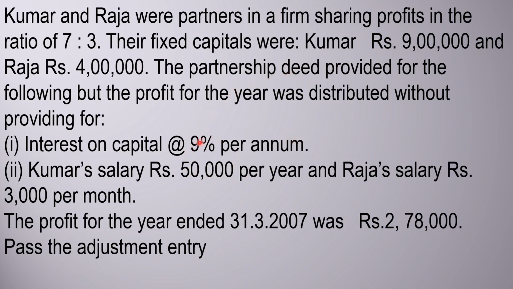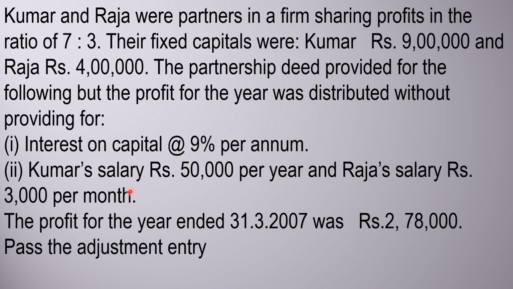In the agreement, the partners would get interest on their capital. Kumar's capital is 9 lakhs at 9% interest. So 9 lakh into 9% comes to 81,000. Kumar should be given credit for his interest on capital, that is 81,000. Exactly the same way for Raja. Raja's investment is 4 lakhs, so at 9%, 36,000 should be credited to Raja. But that was violated, that was ignored. So a mistake arises. Now it is disclosed, we have to rectify it.